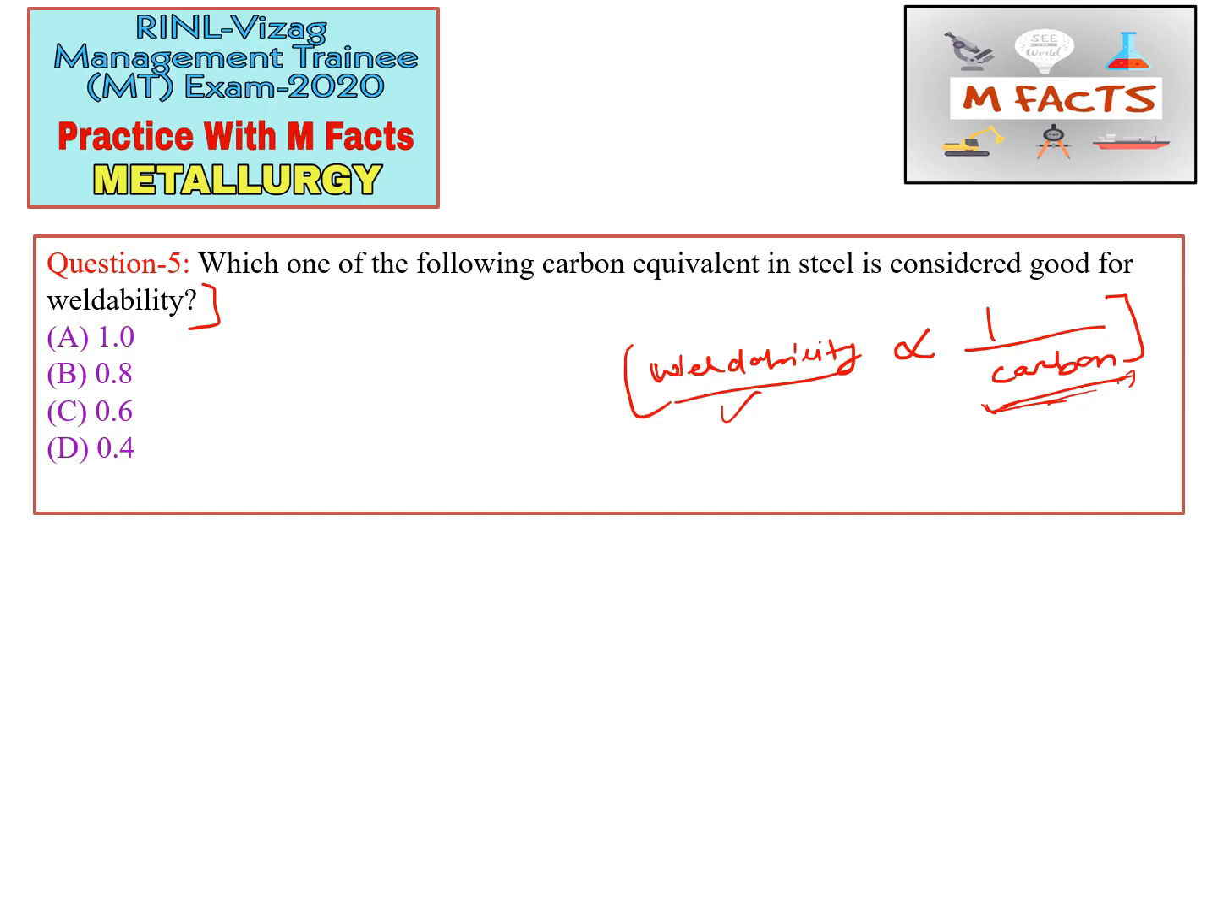So for this question, which one of the following carbon equivalents in steel is considered good for weldability, we can identify from these options which one has a very low carbon percentage, because weldability is inversely proportional to carbon percentage. One is not right. This may be right, but these are relative options. So we have to find which option has the lowest carbon percentage. 0.4 is the lowest in these options. So the D part is correct for this question. This is a previous year question of the GATE exam, so this is also important.